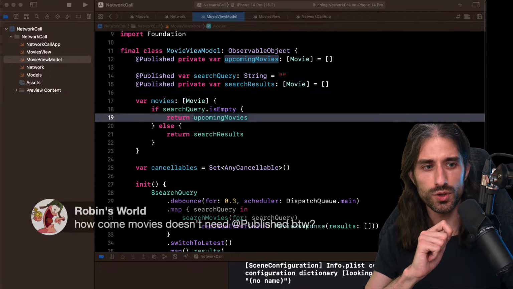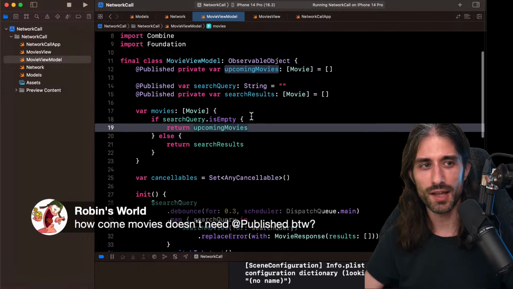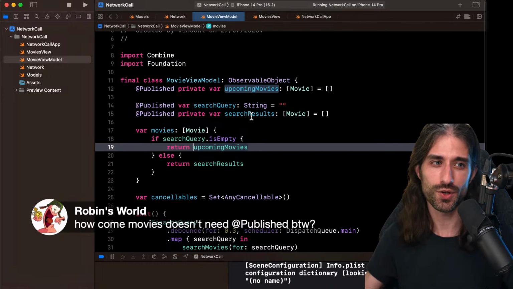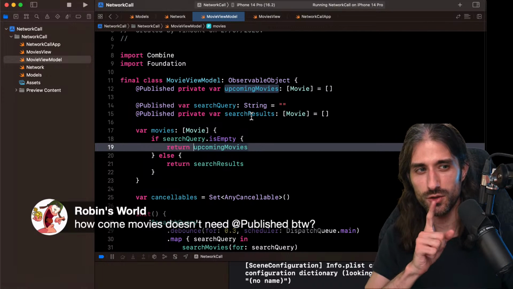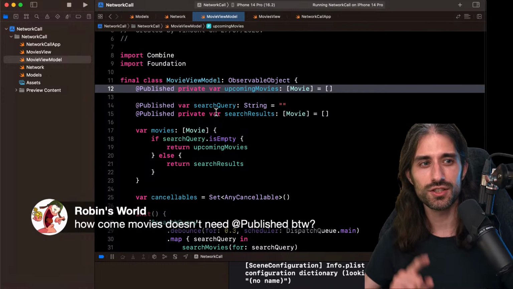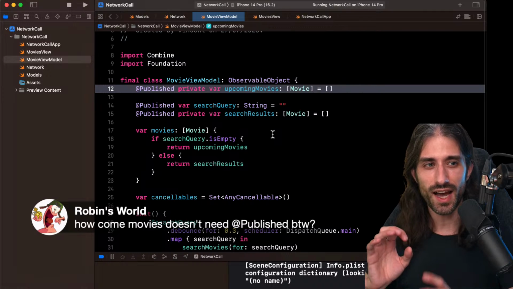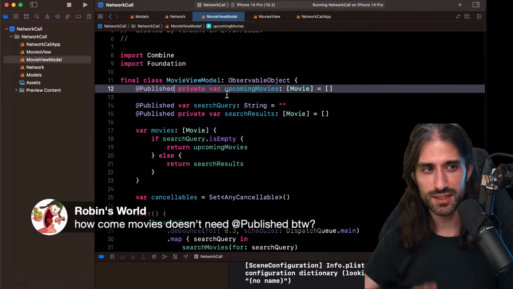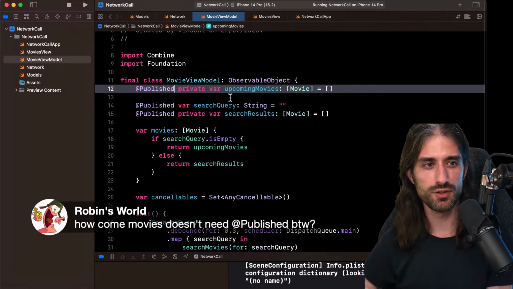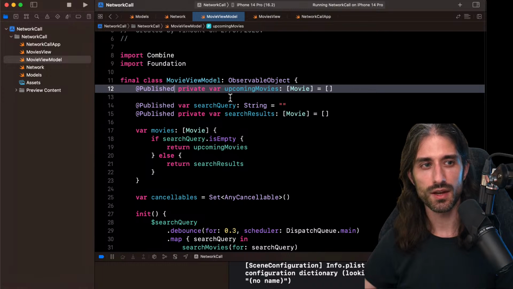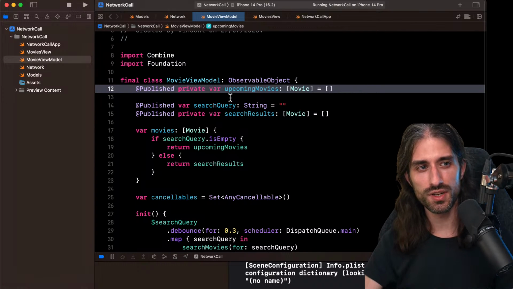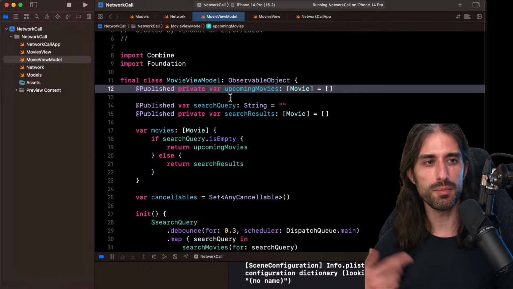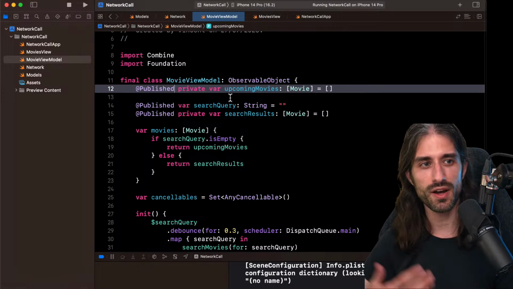I see a very good question. How come movies don't need to be @Published? It's a SwiftUI question more than a Combine question, but it's a great question. What @Published does is that it states that when this property changes, the view is notified. That's it. When the property changes, the view is notified. And then the view updates, recomputes its body, et cetera.